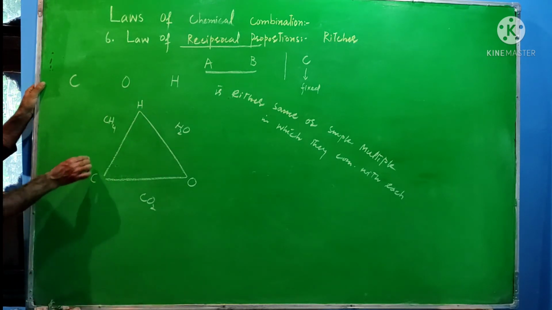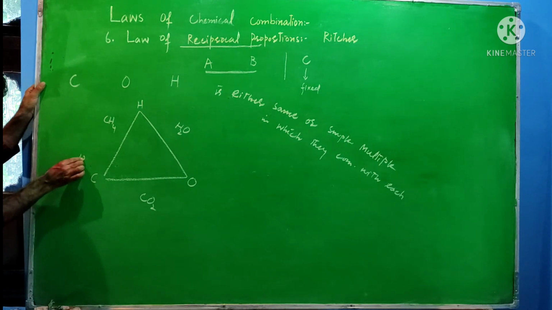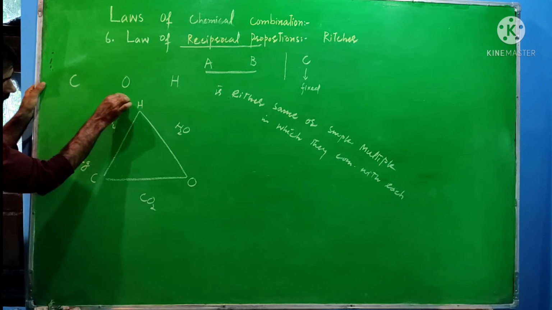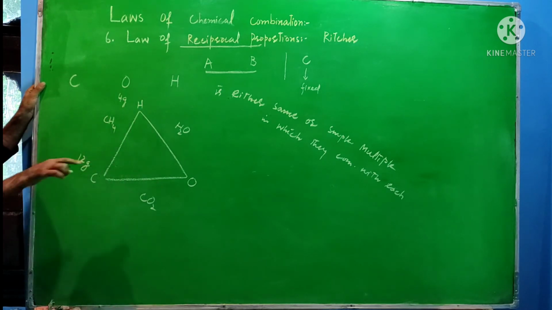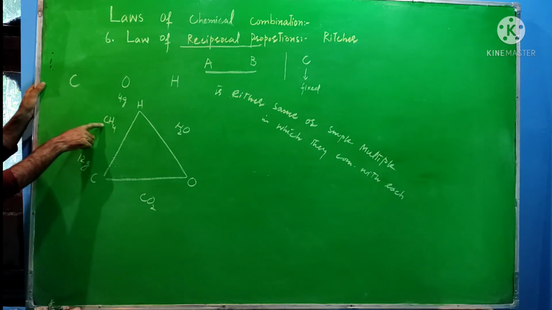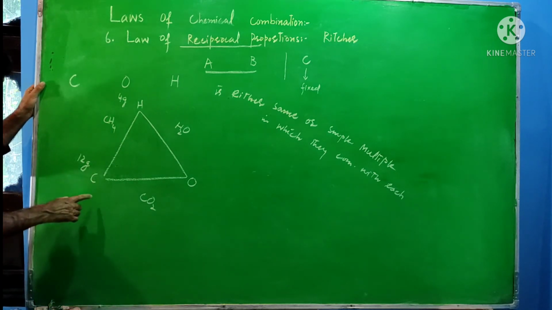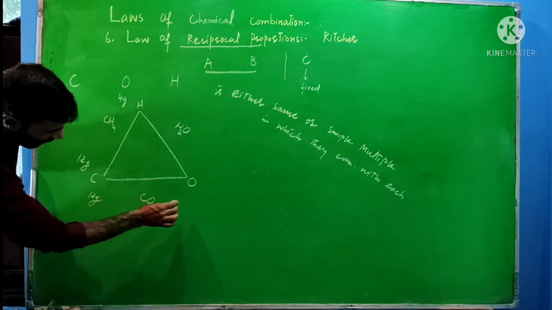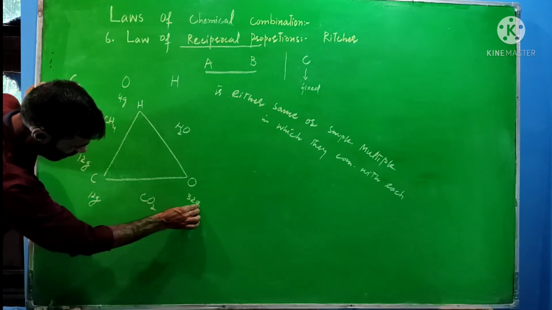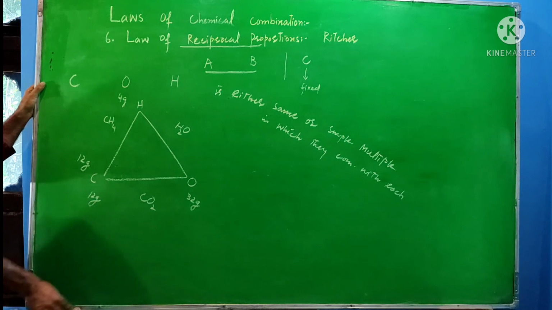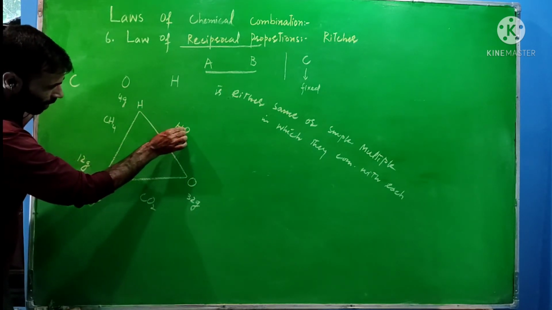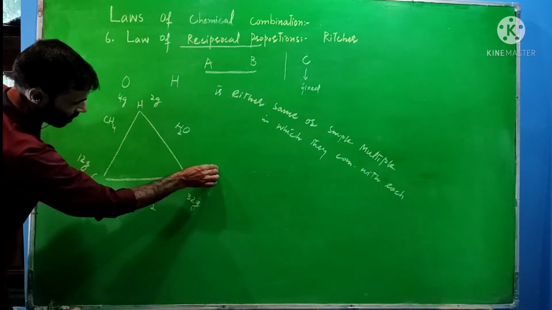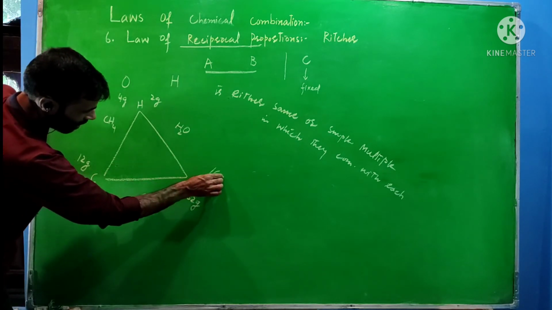Now within this reaction, we know 12 gram of carbon will react with 4 gram of hydrogen, and then methane will be formed. Its mass will be 12 plus 4, that is 16. In the next case, 12 gram of carbon reacts with 32 gram of oxygen, and carbon dioxide is formed. In this way, hydrogen reacts with oxygen. Its mass is 2 gram. Now the mass of oxygen within this, as per the formula, is 16 gram.